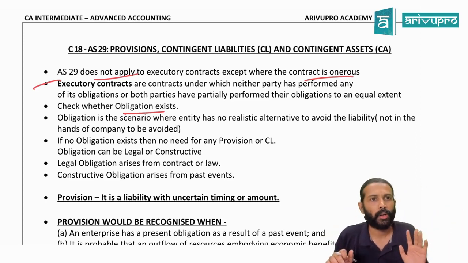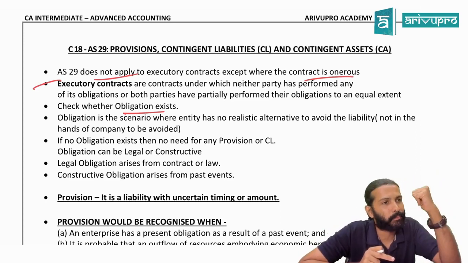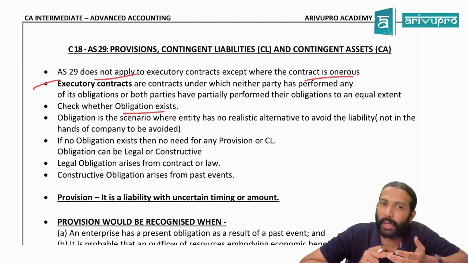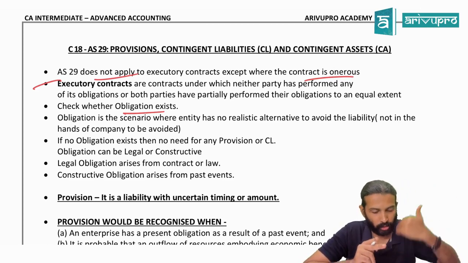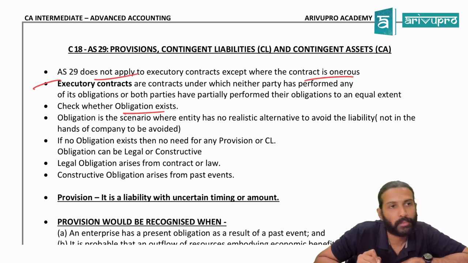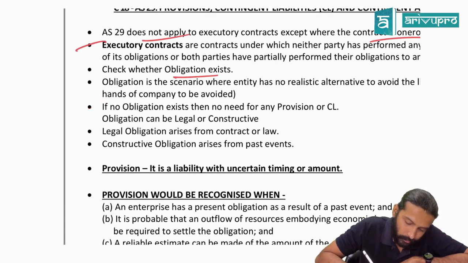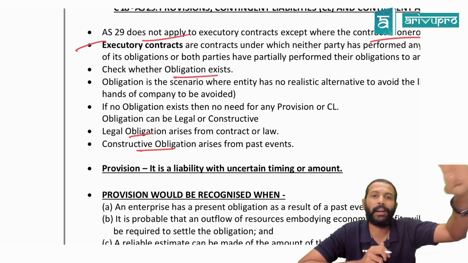Fair enough so far. If you want to create a provision or contingent liability, what is the primary criterion? Obligation should be there. And obligation means what? Its pet name you can say is no escape: the company cannot escape from it. There is no alternative for the company but to settle that obligation. Got it, sir? That obligation could be of two types: either legal obligation or constructive obligation. Obligations are of two types, legal and constructive.